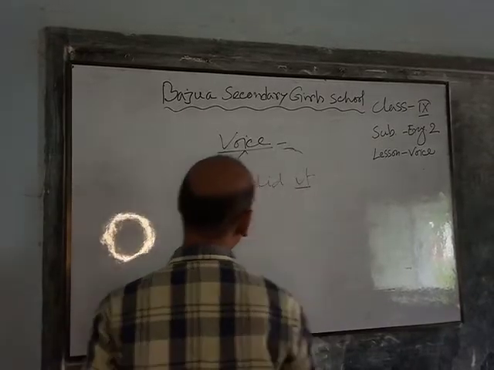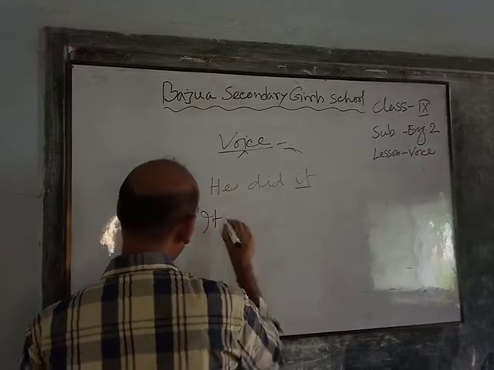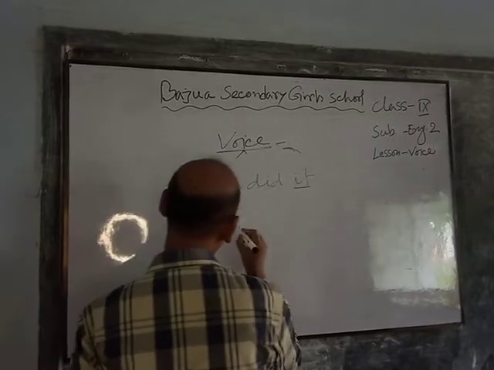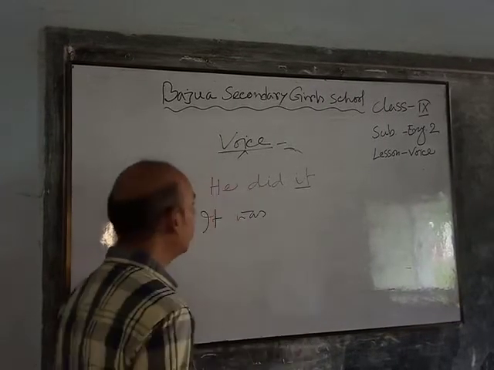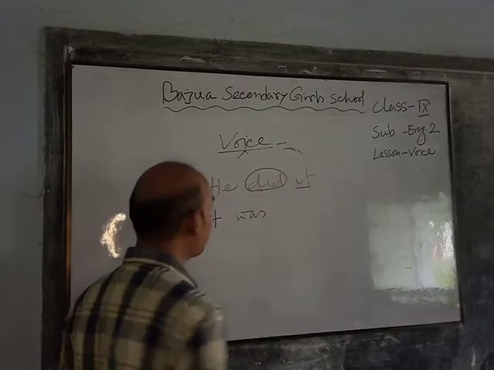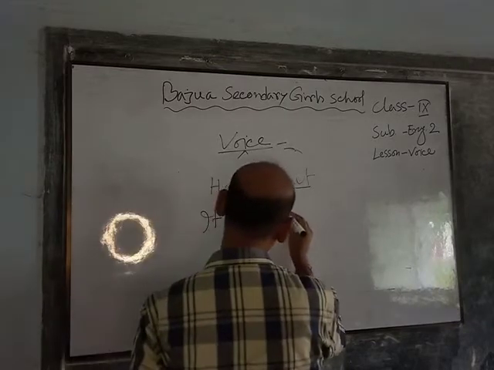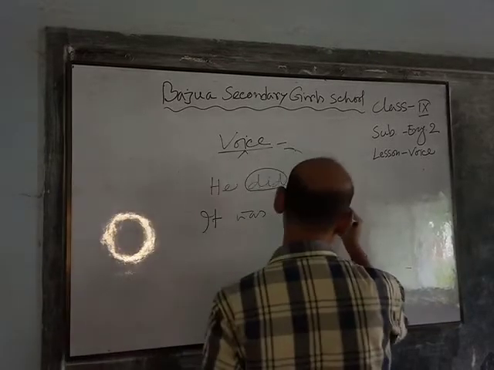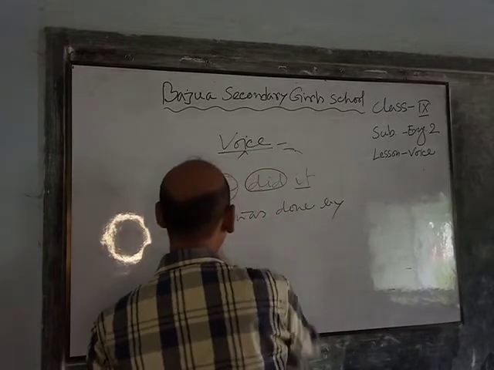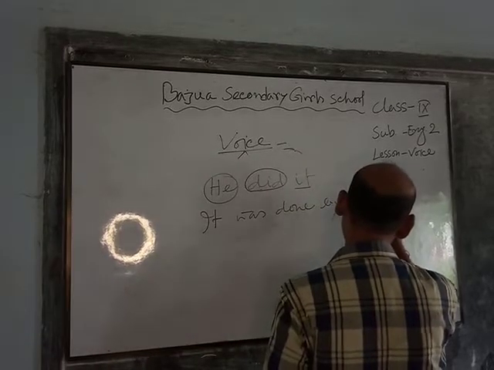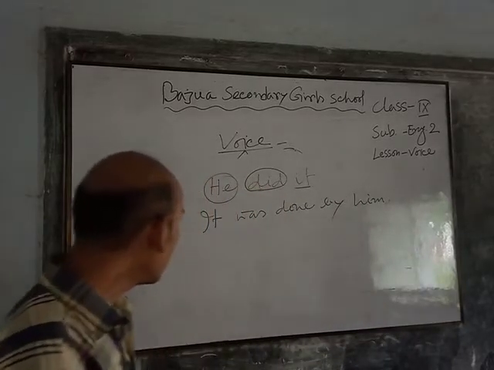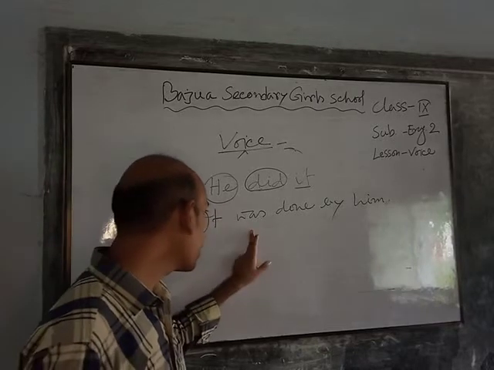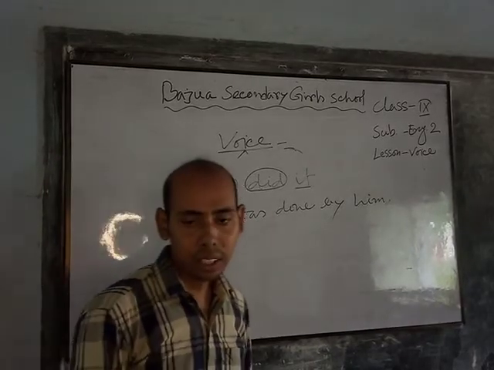Here it is object, it will be subject, it, then the past form of be verb was, and the past participle form of main verb done, and by plus the objective form of subject. So in this way we can make the active voice to passive in past indefinite tense.